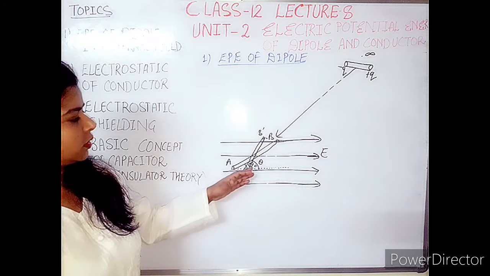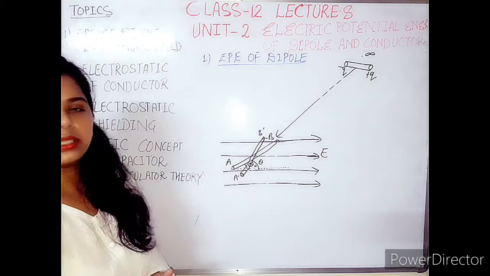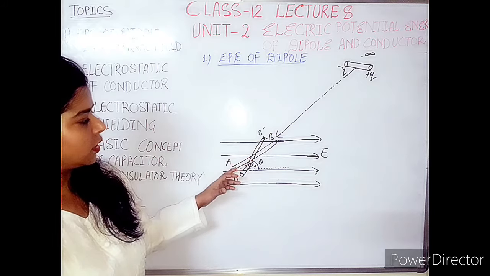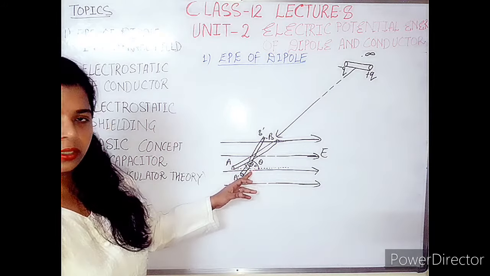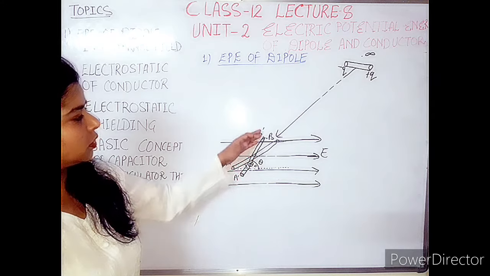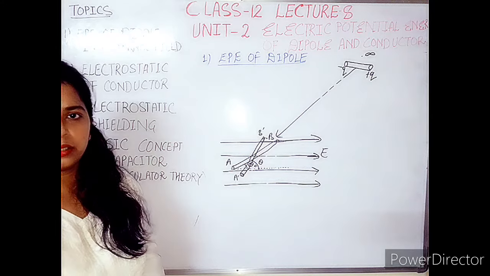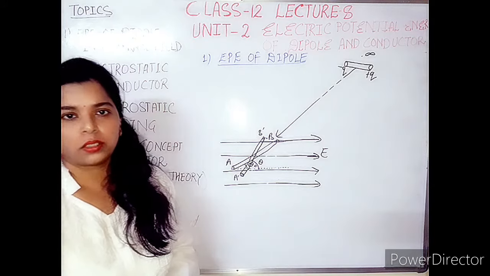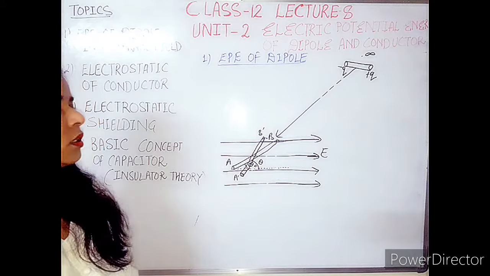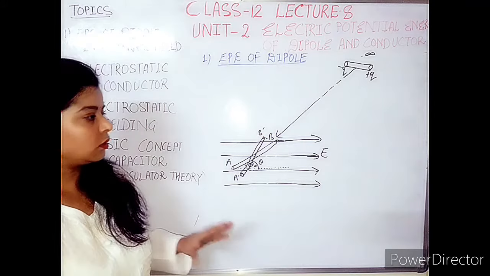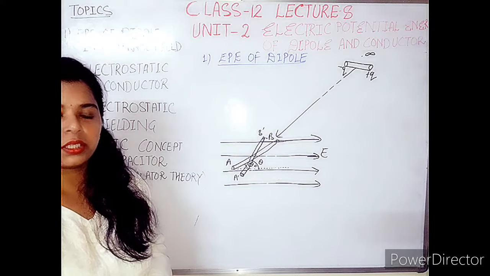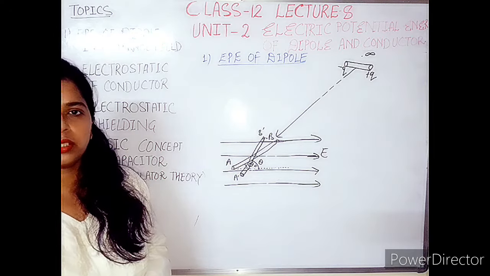Here we have assumed that this dipole is rotated by an angle theta. I hope the initial situations are clear to you, that initially the dipole is entering the field at an angle theta naught, and afterward, to get the equilibrium position, the dipole rotates up to the angle theta here. Okay, so these are the cases. Afterward we start the derivation. Now you know that whatever work is done over the system, here in this case a dipole, should be equivalent to the energy stored inside the dipole, and that corresponds to the potential energy.